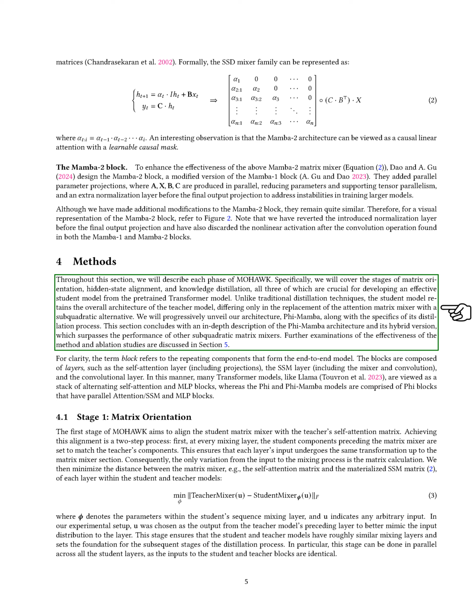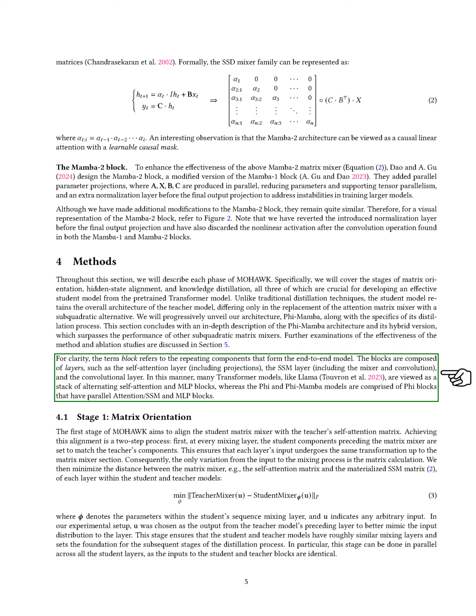This section concludes with a thorough description of the Phi Mamba architecture and its hybrid version, which outperforms other subquadratic matrix mixers. We also discuss the effectiveness of our method and conduct ablation studies. For clarity, we define a block as the repeating components that make up the end-to-end model. These blocks consist of layers, including the self-attention layer, the SSM layer, and the convolutional layer. Many transformer models, such as Llama, are structured as stacks of alternating self-attention and MLP blocks, while our Phi and Phi Mamba models consist of Phi blocks that include parallel attention, SSM and MLP blocks.